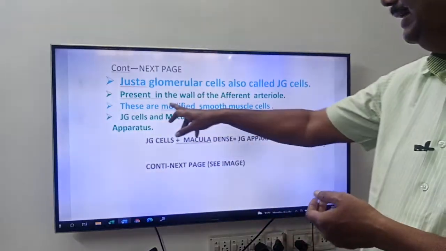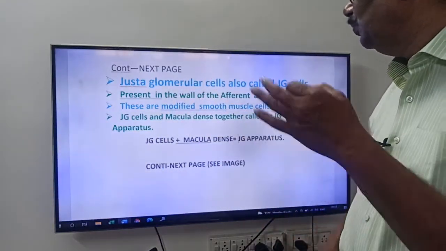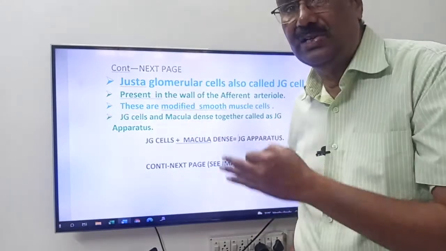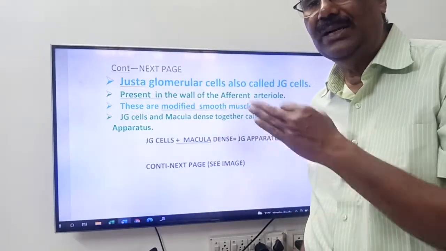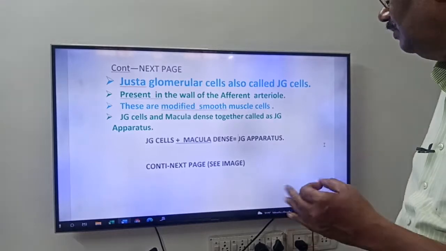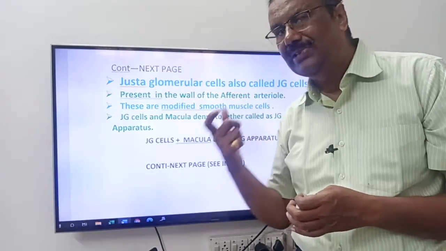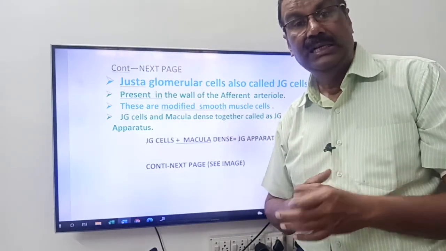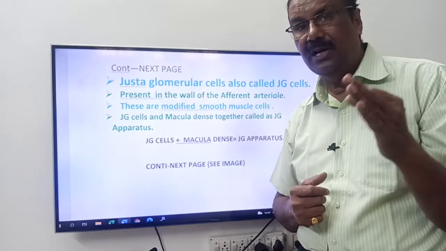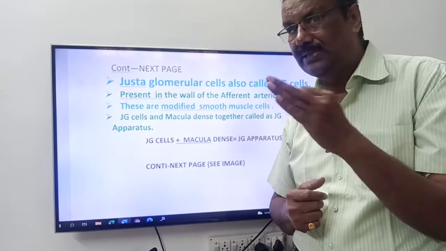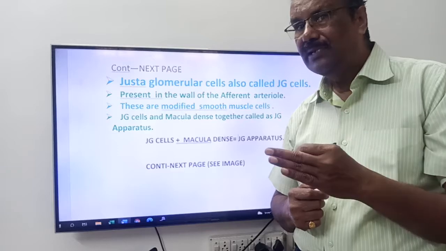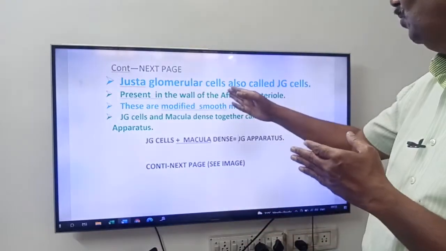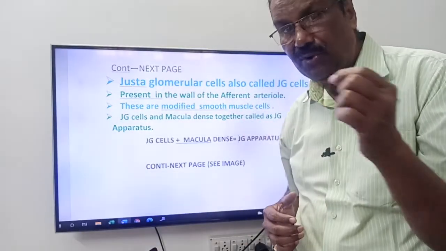Okay friends, these JG cells are modified smooth muscle cells. Once again friends, another important NEET and MCET question. JG cells are modified smooth muscle cells. They are present in the wall of the afferent arteriole of the nephron.